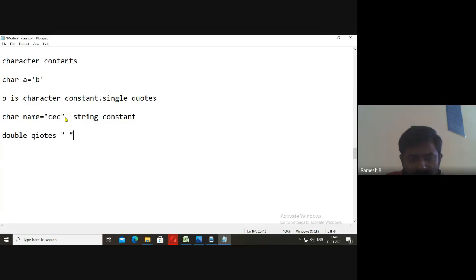These are double quotes. Anything that is enclosed within double quotes is known as a string constant.